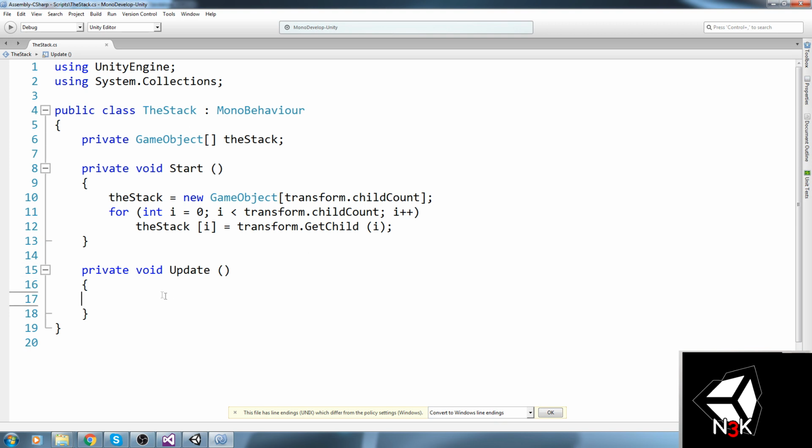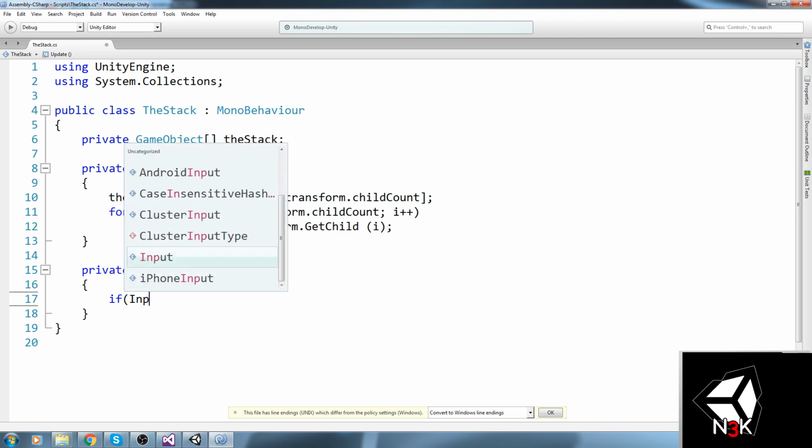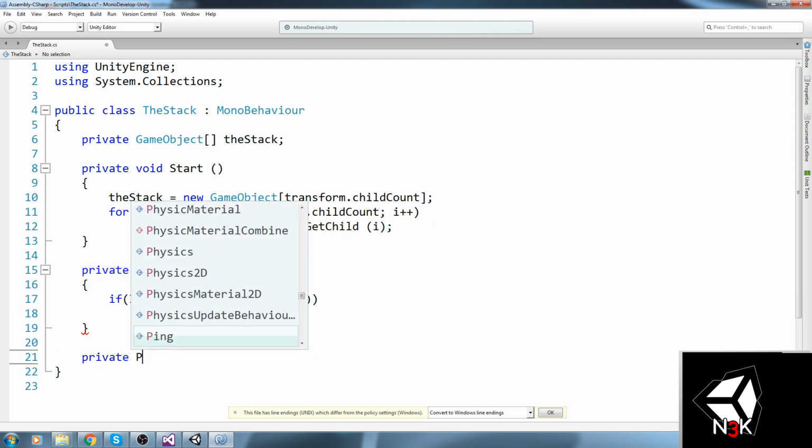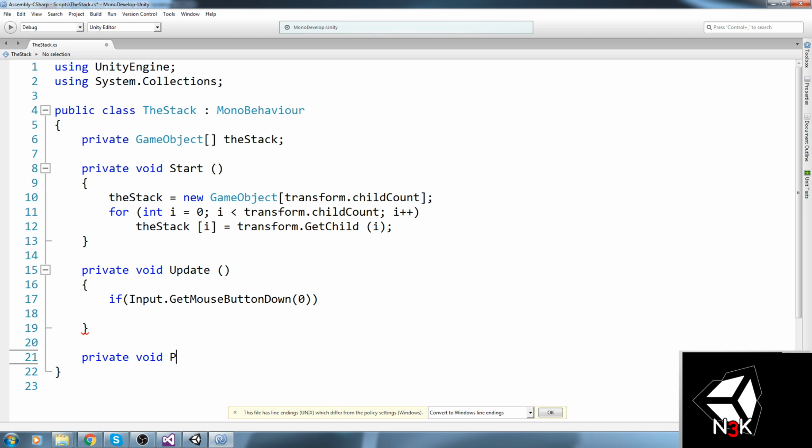Let's go ahead and create a condition right here. If Input.GetMouseButtonDown, mouse button 0, so left click. If we hit the left click, let's go ahead and just place a tile. So private void PlaceTile.